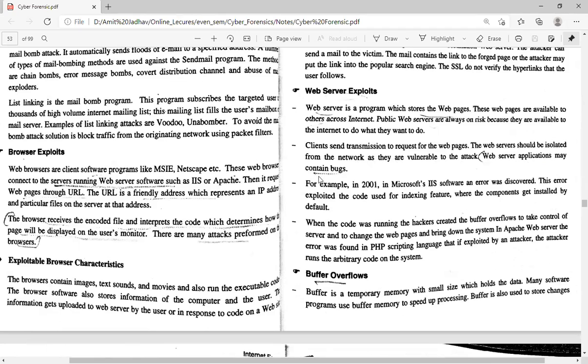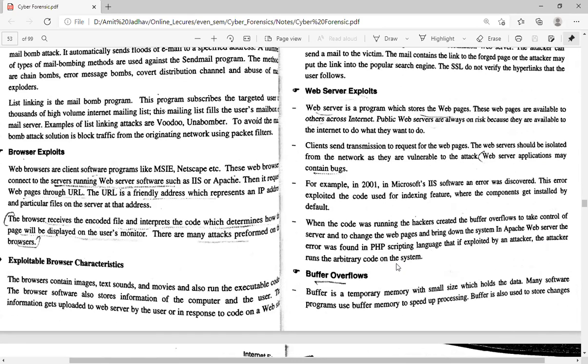The web server application may contain bugs. For example, in 2001, an error was discovered in the Microsoft IIS software. This error exploited the code used for the indexing feature, where the components get installed by default. When the code was running, hackers created buffer overflows to take control of the server and change the web pages, bringing down the system. In the Apache web server, an error was found in the PHP scripting language that, if exploited by an attacker, lets the attacker run arbitrary code on the system.